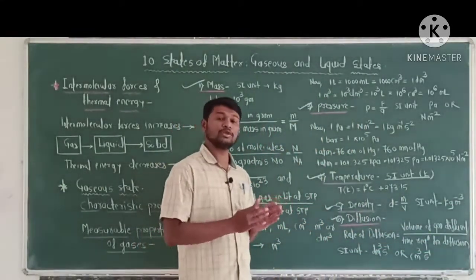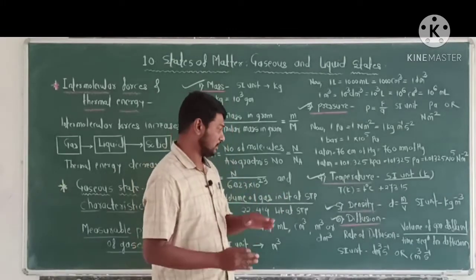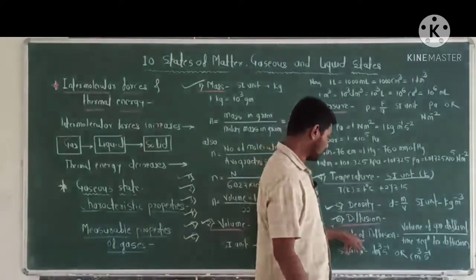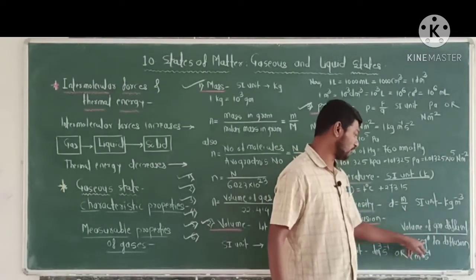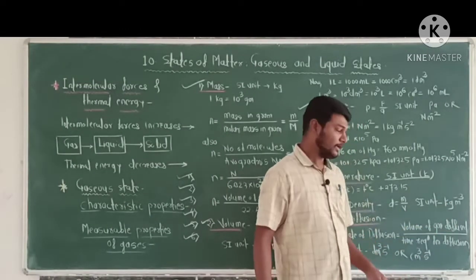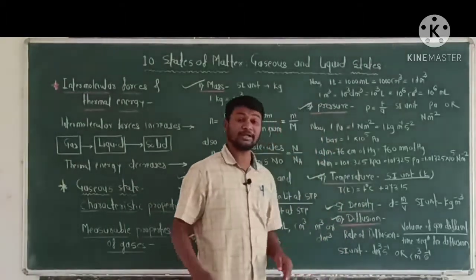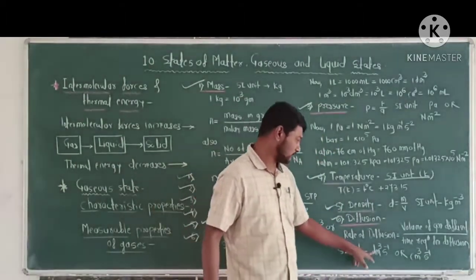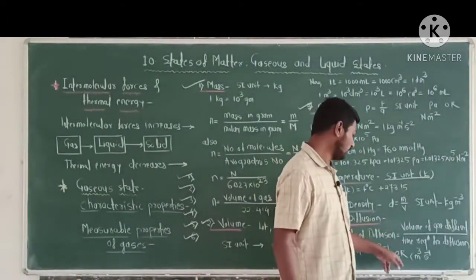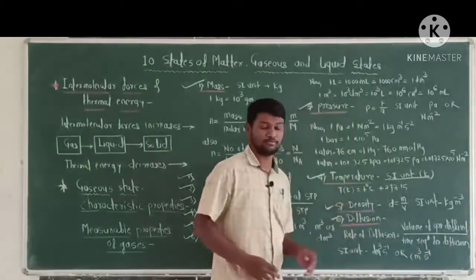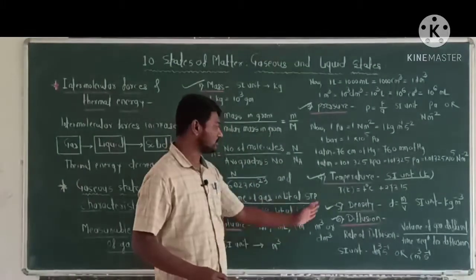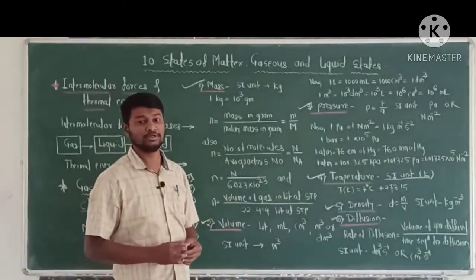The rate of diffusion of two or more gases is given by the equation: rate of diffusion is equal to volume of gas diffused divided by time required for the diffusion. The unit of rate of diffusion is decimeter cube per second or centimeter cube per second. These are the 6 measurable properties of gas.